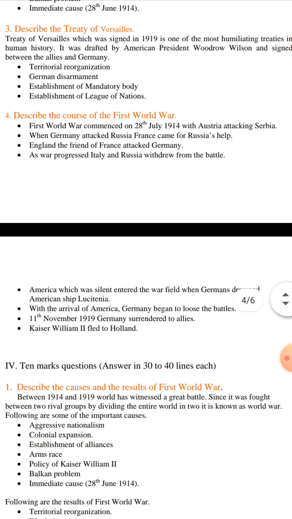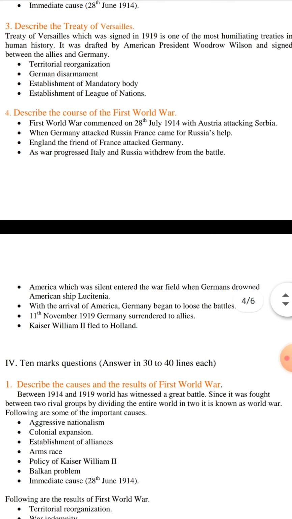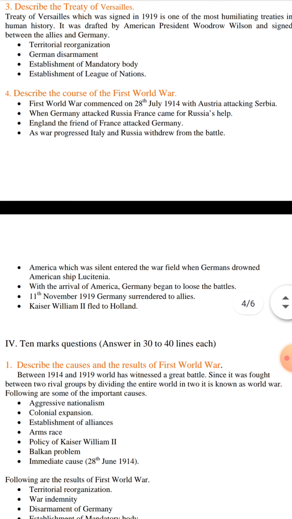On 11th November 1918, Germany surrendered to the Allies. Kaiser William II fled to Holland.